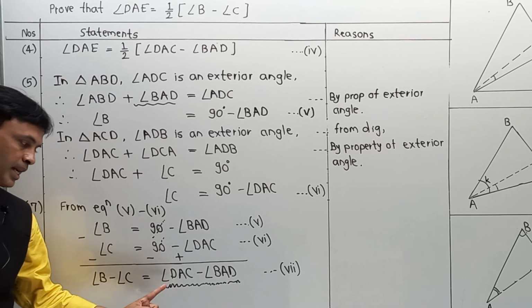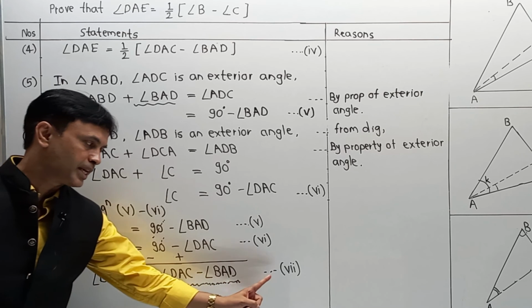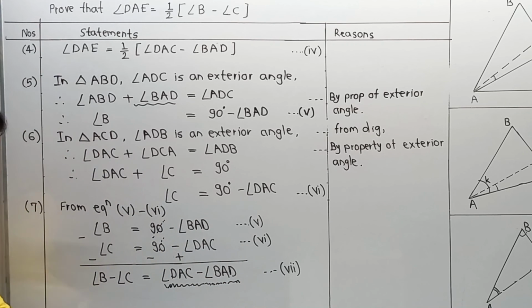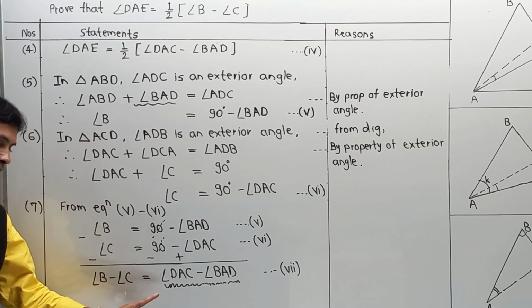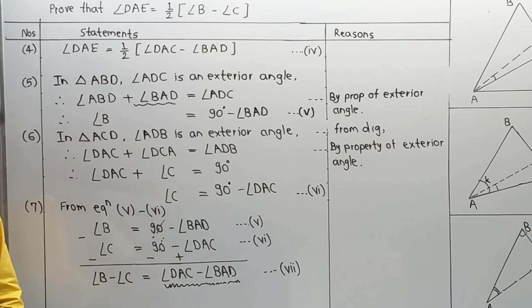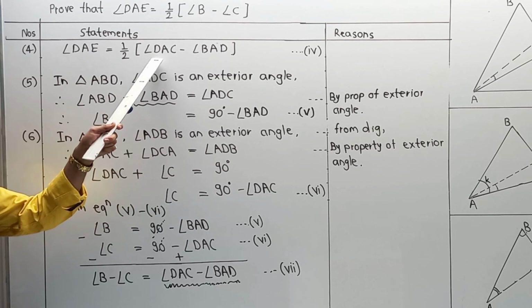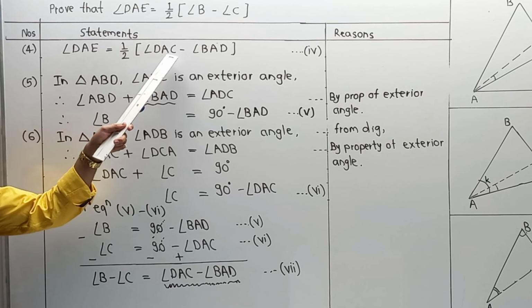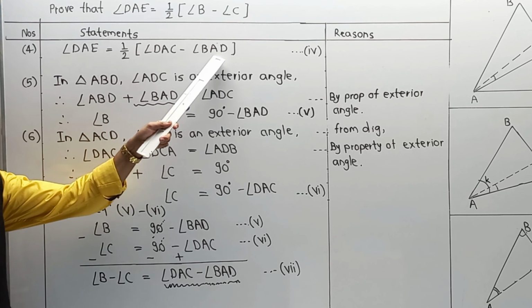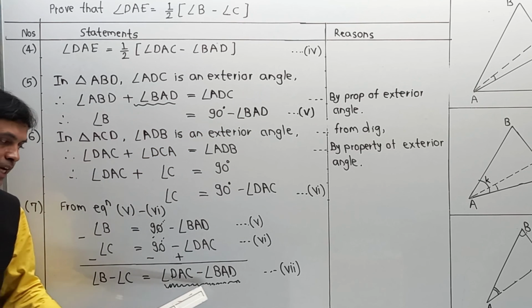What is exactly? Angle DAC minus BAD, that is equation 7, is equal to angle B minus angle C. And the same part, angle DAC minus BAD, is available over here, that is a part of fourth.